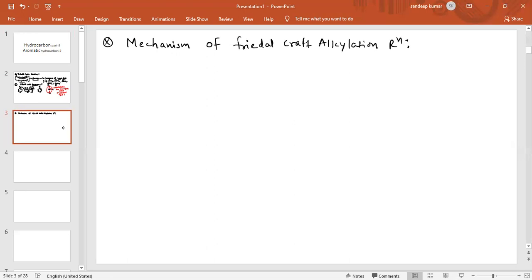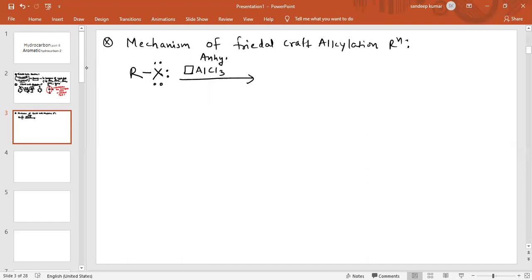In the first step, the reactant RX reacts in presence of anhydrous AlCl3. As we can see, there is a lone pair of electrons on the halogen atom.